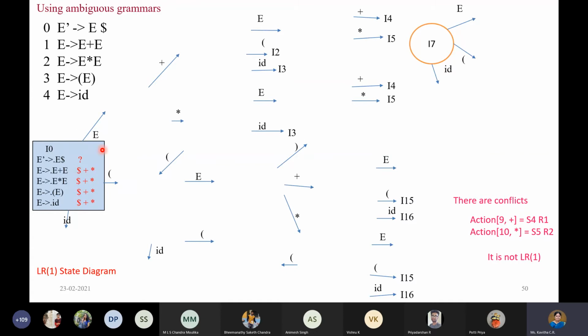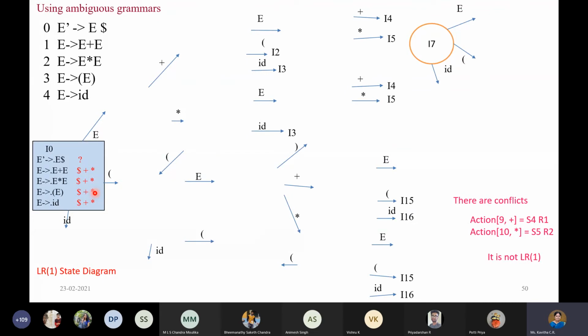All the possibilities in the current state, in the I naught state itself, I have found all the possible LR(1) items. That's all. I have not yet started with the transition. But this itself is complex. If you forget any one thing, it will affect later, because all these lookahead symbols matter. It is important, so you have to see this carefully and then proceed.